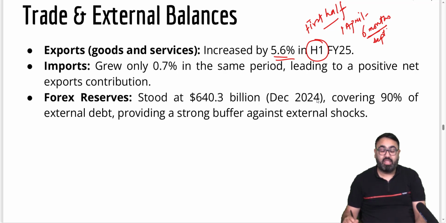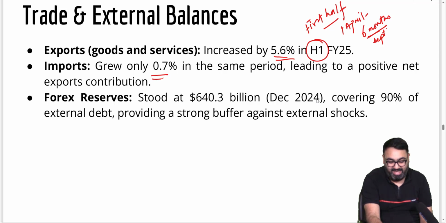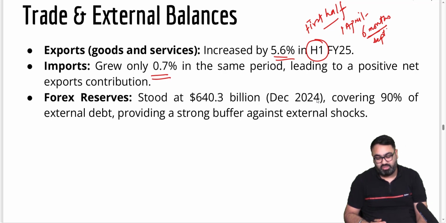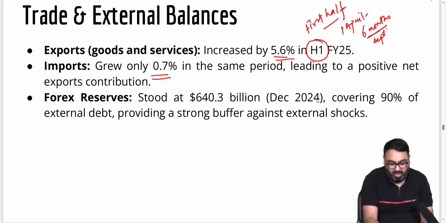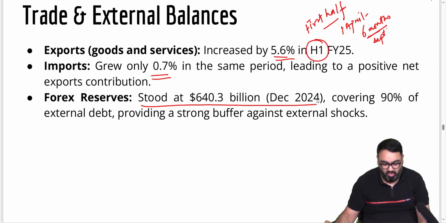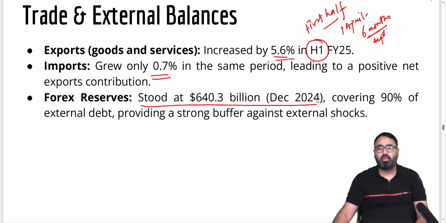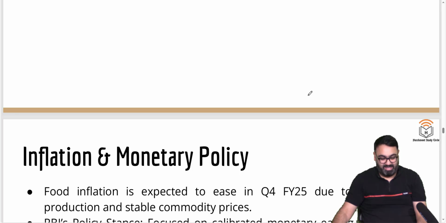It also says that imports also grew, but slightly at a very small pace, which is a good sign that our exports are growing faster as compared to the imports. Our forex reserves stood at about $630 billion, which is also a good sign, because the more forex reserves you have, the better you are prepared for any trade disruptions, oil prices increasing in the global market, etc.